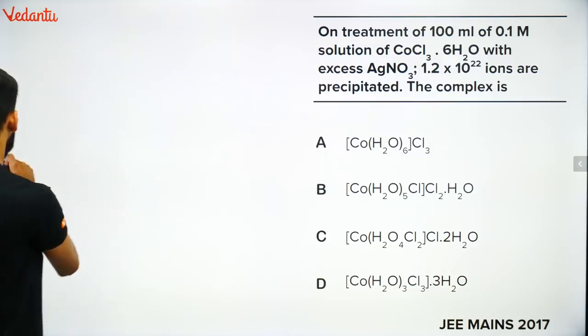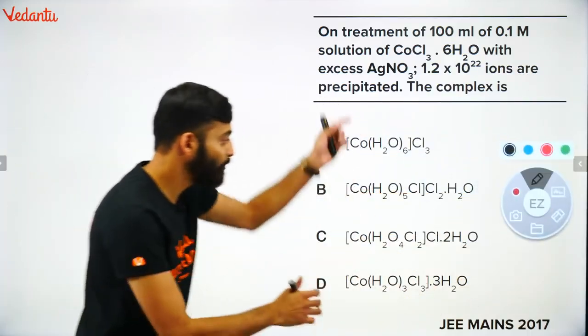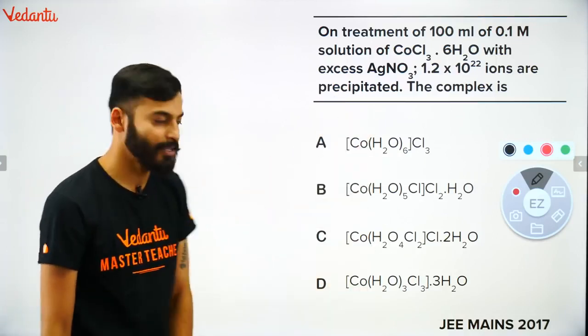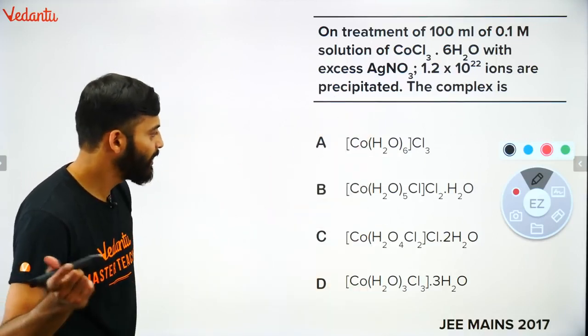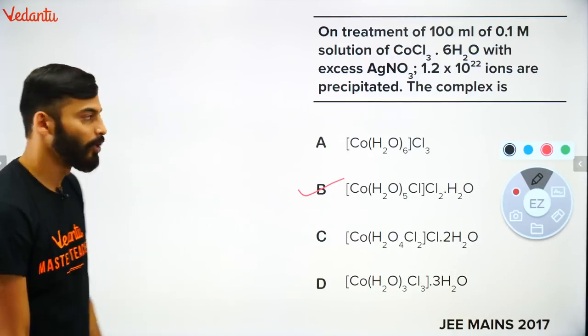I will write it here. So we have to find what the complex is. What should be the right complex? Some of you are giving the answer, and the answer is actually B. Why is the answer B? Check this out.